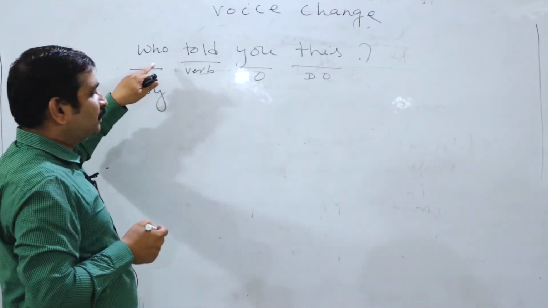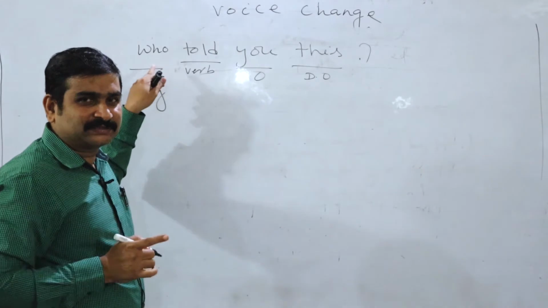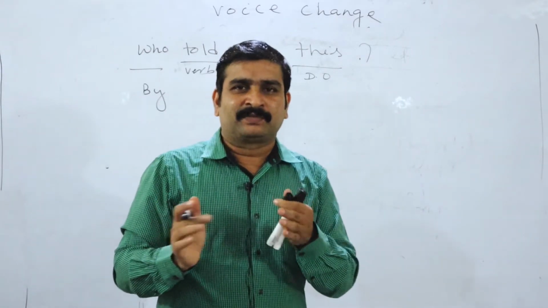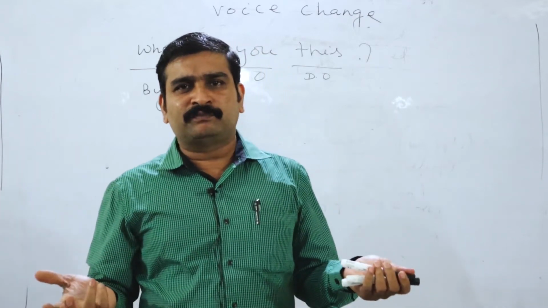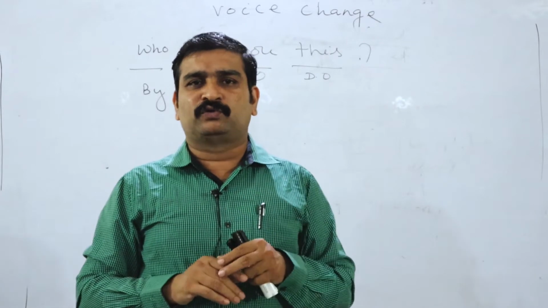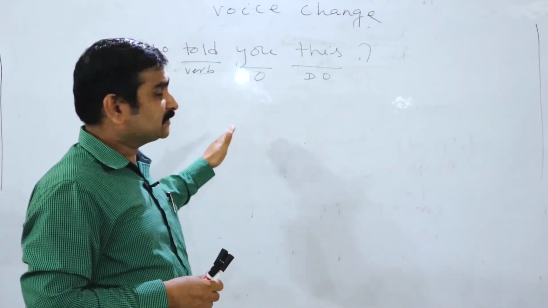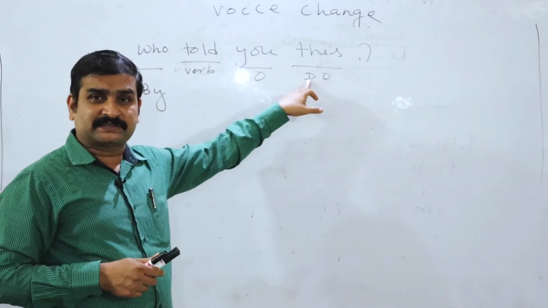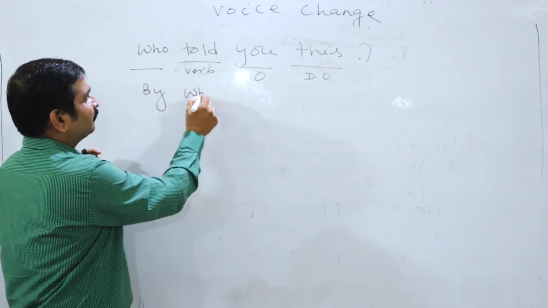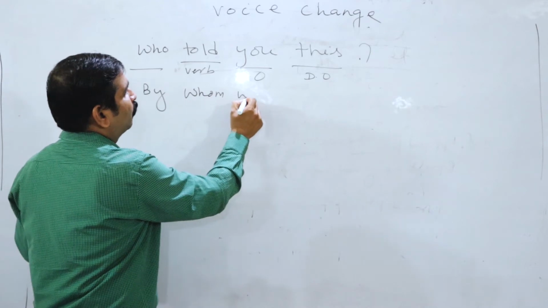When the active voice starts with who, passive voice will start with by whom. This is vice versa. If the active voice has by whom, passive will have who. So this vice versa rule is always followed. Now in active voice, we have "Who told you this?" And in passive voice, the answer is by whom.